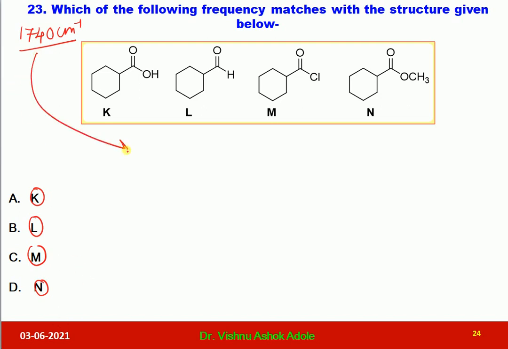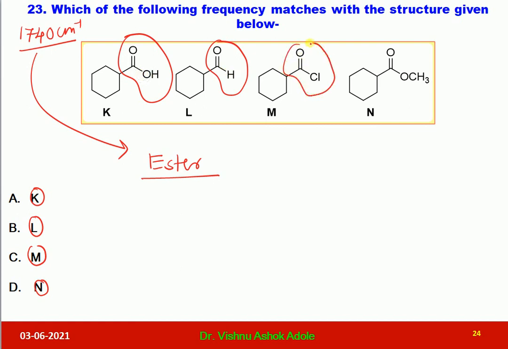Dear students, let me tell you, 1740 is for ester group, for ester carbonyl. So this is not ester carbonyl. This is also not ester carbonyl, because this is carboxylic acid. This is aldehyde. This is acid chloride. And in structure N, ester is given. So option D is correct. Here they missed the frequency. I consider the frequency as 1740, and 1740 is for ester group. There is a printing or typing mistake.